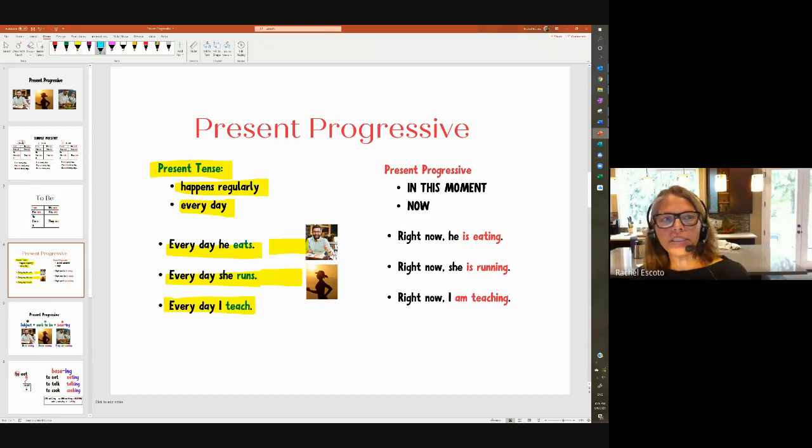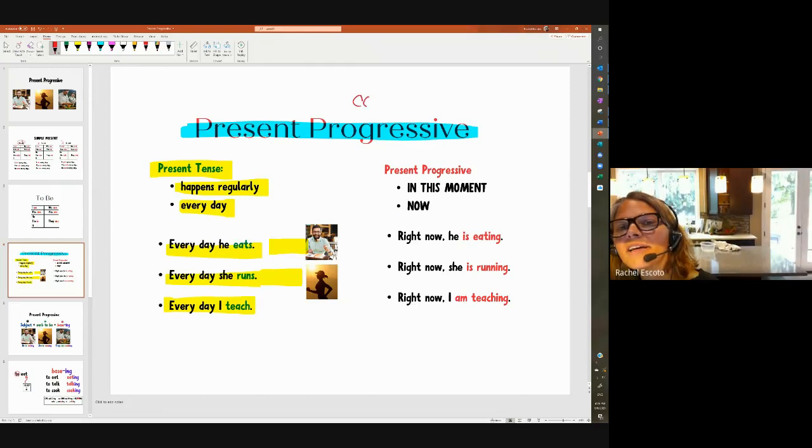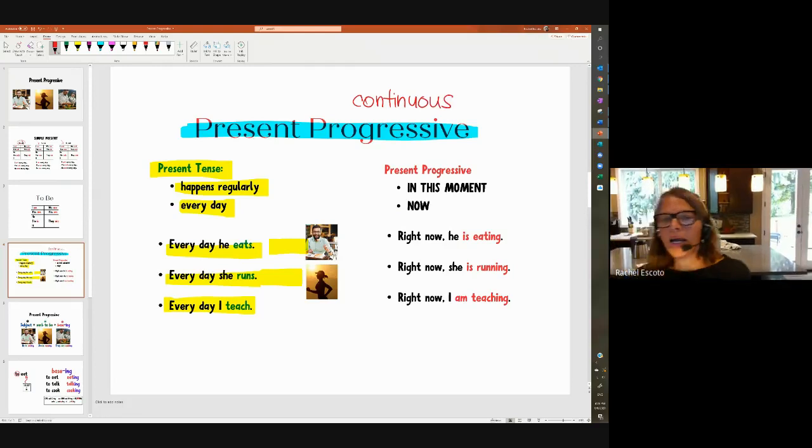But the tense I'm teaching you today is called the present progressive. Say present progressive. Some people also call it the present continuous, and I will tell you why in a second. Present progressive, present continuous, same thing.